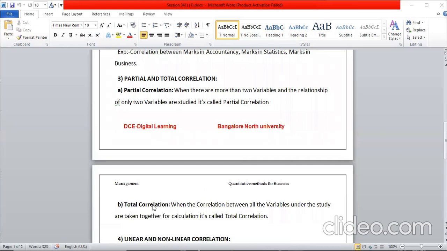Then total correlation. When the correlation between all the variables under the study are taken together for calculation, it is called total correlation. In the example given, 10 variables are there. You are going for that entire group of 10 variables, not randomly selecting and studying only a few. You are studying the entire thing. That is called the total correlation.